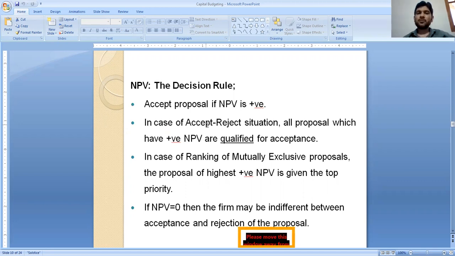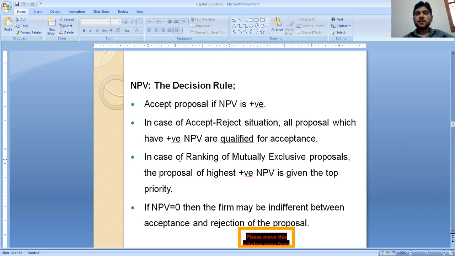In case of an accept-reject situation, where the project can only be accepted or rejected, all proposals which have positive NPV are qualified for acceptance. That means all projects which have positive NPV can be accepted under an accept-reject situation.